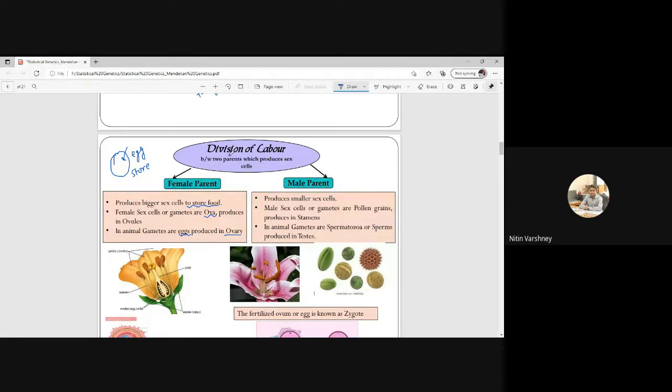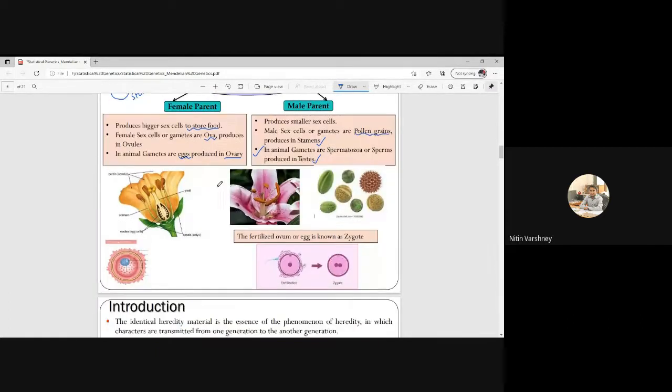Similarly, the male parent will produce smaller sex cells, and these smaller gametes are pollen grains, which are produced in stamens. In animals, they are spermatozoa or sperms, which are produced in testes. Just see, I have taken this picture: this is our stamen, and these are our pollen grains.